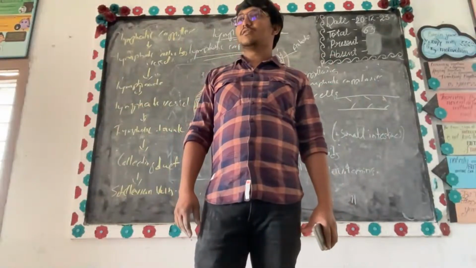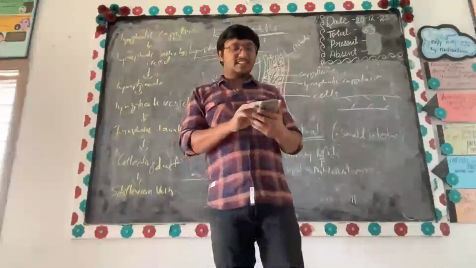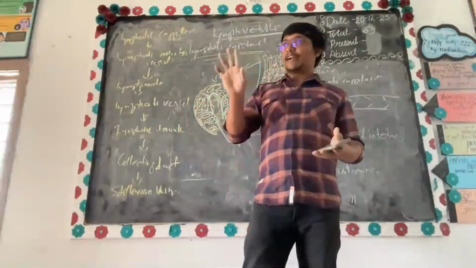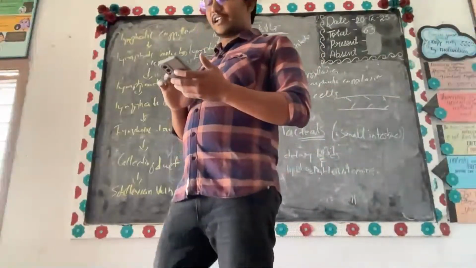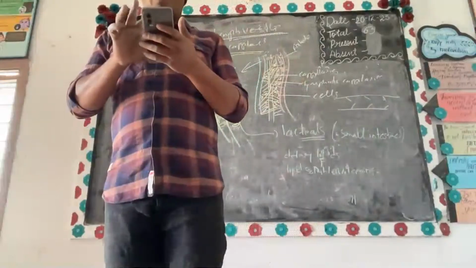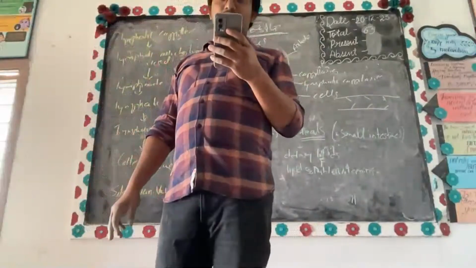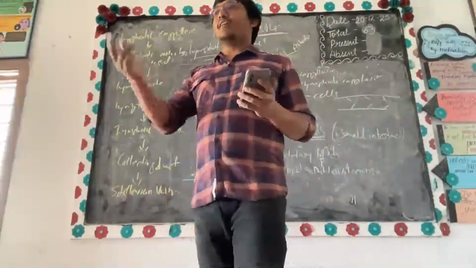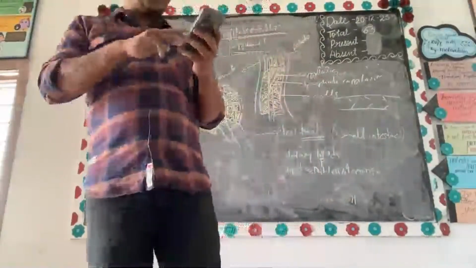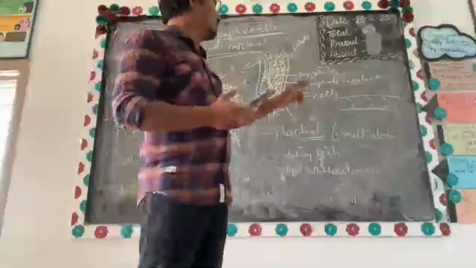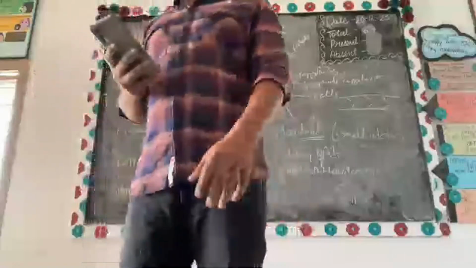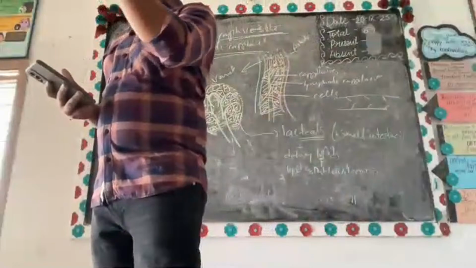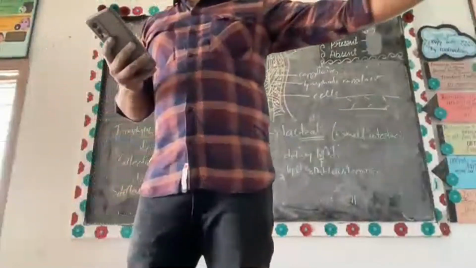You understood? This is how the lymphatic vessels are located. Now, what is lymphatic trunk? So take a break. When you come back, I'm going to explain what is lymphatic trunk and what is lymphatic duct. Now I have explained what is capillary, what is vessel, what is lymph node.